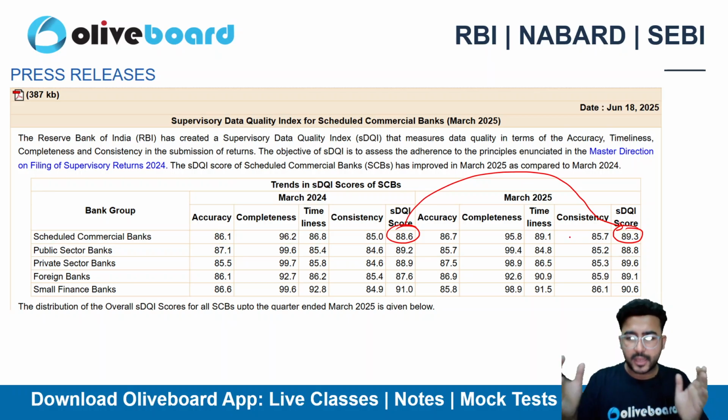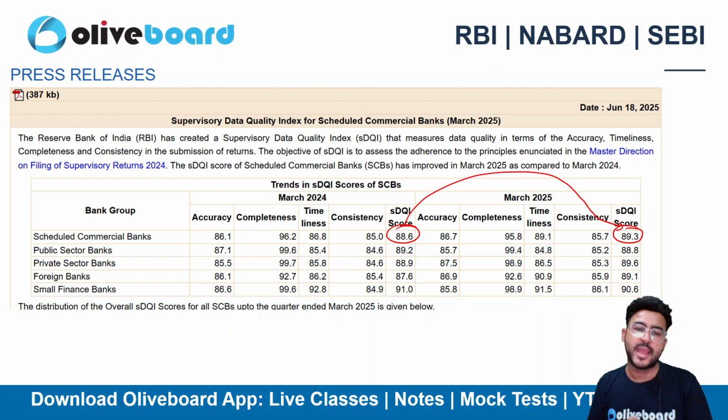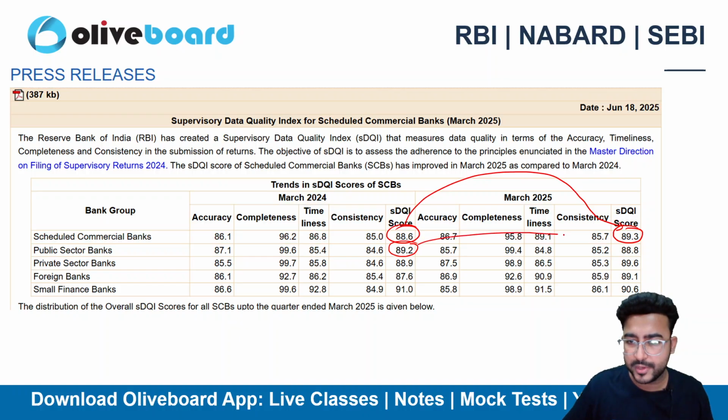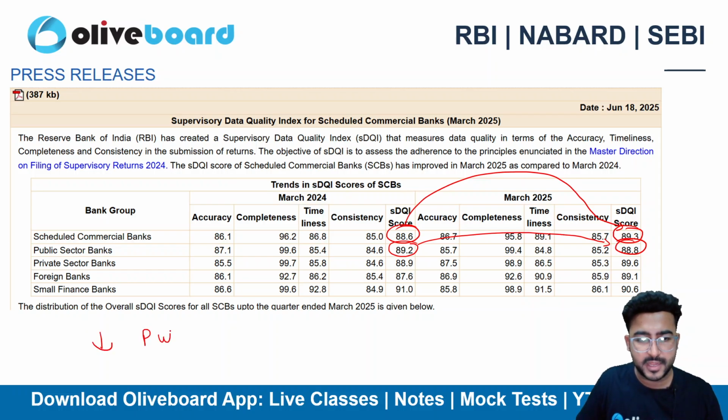So there is an overall increase in the data of scheduled commercial banks across all the parameters: accuracy, completeness, timeliness, and consistency, right? If I talk about public sector banks, earlier the index was 89.2, now it is 88.8. So one thing you need to know is that there is a decline in the data of public sector banks. I'm talking about the overall SDQI here.